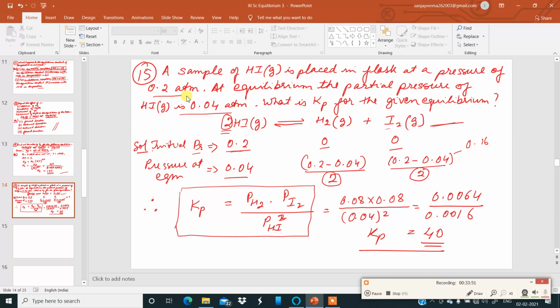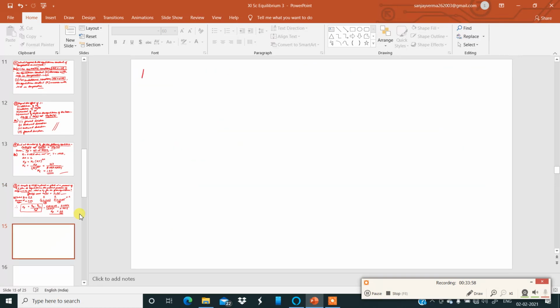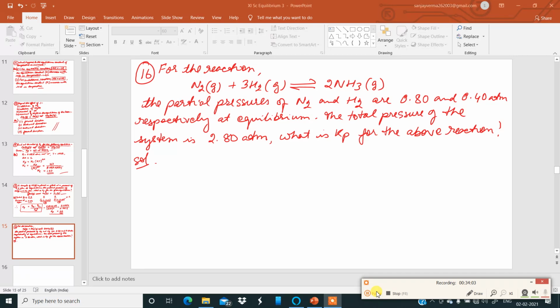Now let us go to the next question, that is question number 16. Let me write down the question. For the reaction nitrogen gas reacting with 3 hydrogen gas to give 2 volumes of ammonia gas, the partial pressures of nitrogen and hydrogen are given as 0.80 and 0.40 atmosphere respectively at equilibrium.